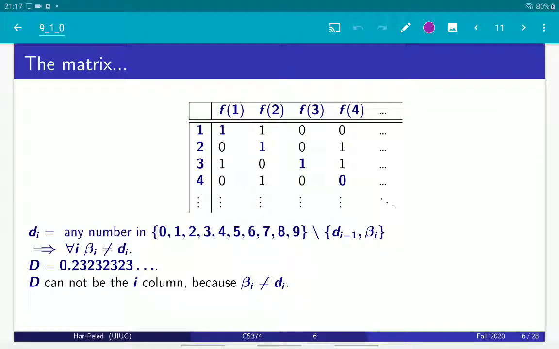Okay. So we get a number between 0 and 1. It's a real number, but it cannot be in the matrix, because we just argued that whatever digit in this number hits the diagonal is different than what's written in the diagonal, which is impossible. And we conclude that our assumption that there is a mapping 1 to 1 and onto from the natural numbers to I is false, namely their cardinality is different.